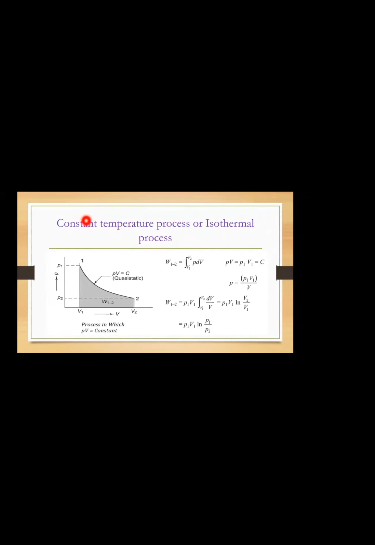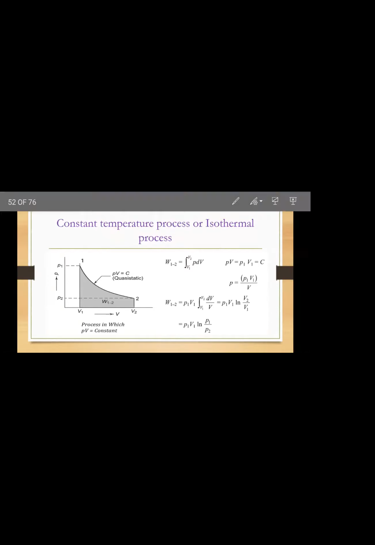Constant temperature means temperature is constant. Another name is isothermal. You know Boyle's law. What is Boyle's law? PV is equal to constant. You know this, correct? Okay, so suppose I want to write for the starting point, first point, can I write P1 V1 is equal to constant?